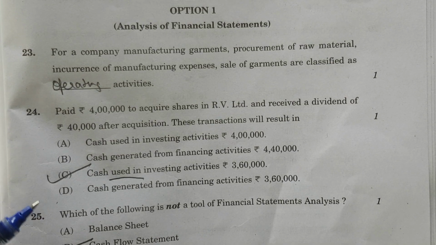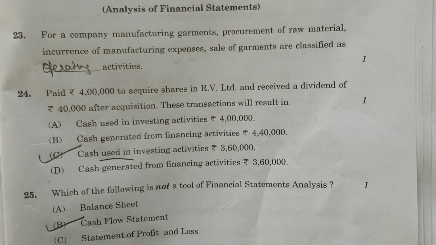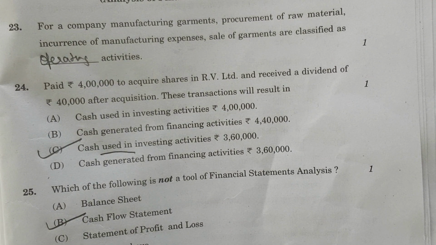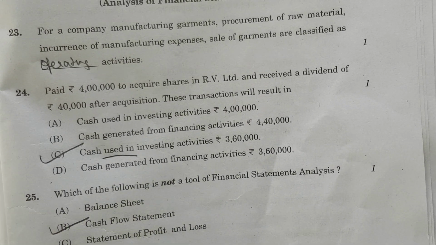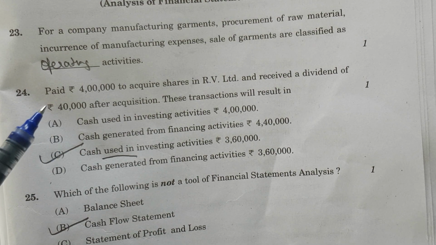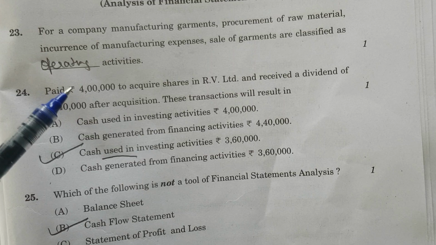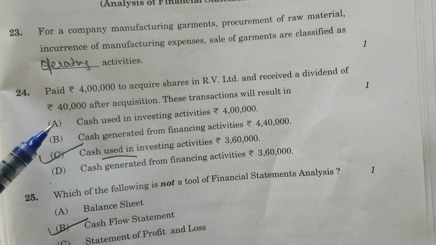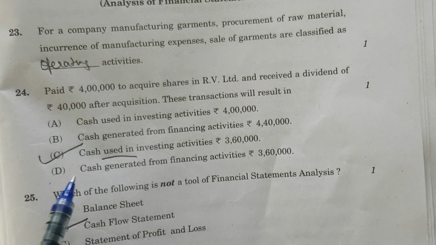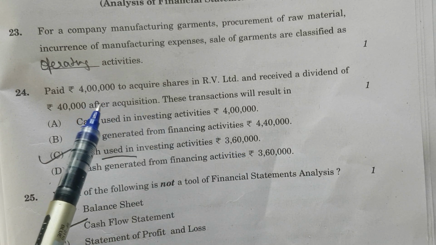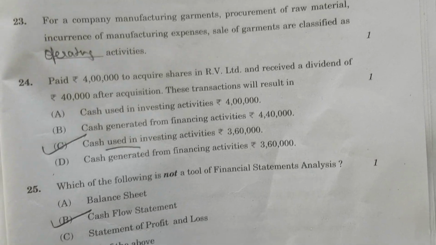Okay, next: paid 4 lakh rupees to acquire shares in RV Limited and received a dividend of 40,000 after acquisition. This transaction will result in what? We have invested 4 lakh rupees in shares and we have got 40,000 as a dividend. So on one side we are paying an amount and on the other side we are receiving. Ultimately the cash used in investing activity will be 3,60,000. 4 lakh is going, 40,000 is coming.